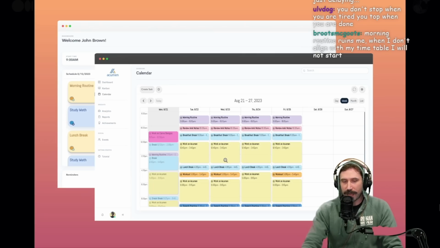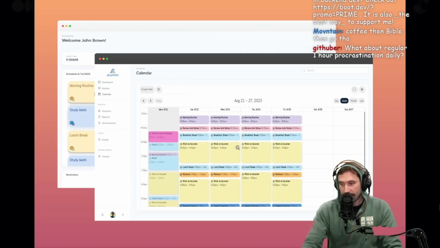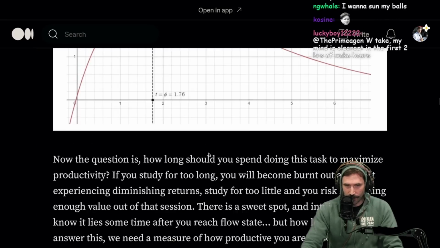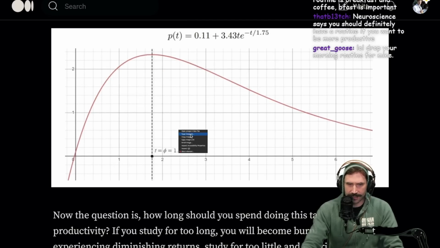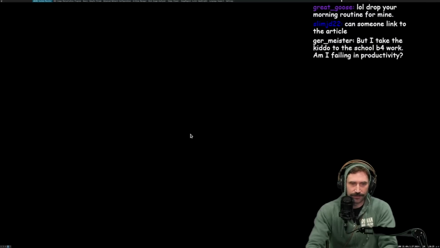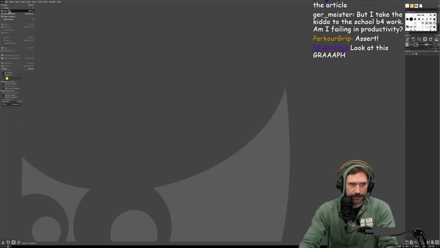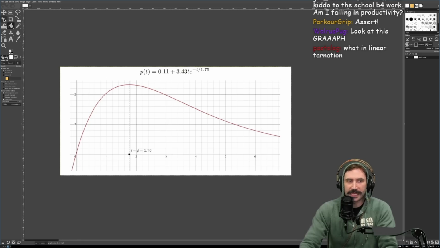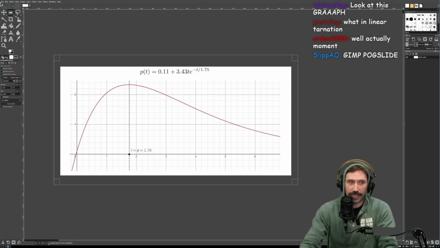Second off, here's the problem that I have with this. The reason I think this is fundamentally broken is that there's one assertion in here that is incorrect. It's right here. Let's take this graph for a quick second and save it. I'm going to call it graph.webp. Nice job. We're going to discard and I'm going to open this up right here. You guys are going to see this immediately. Are you ready for this? This is a well actually moment.